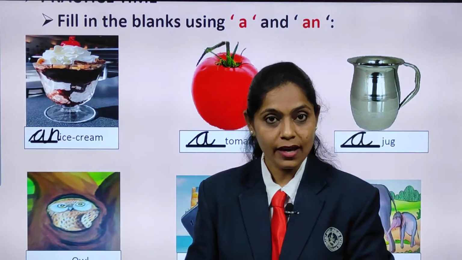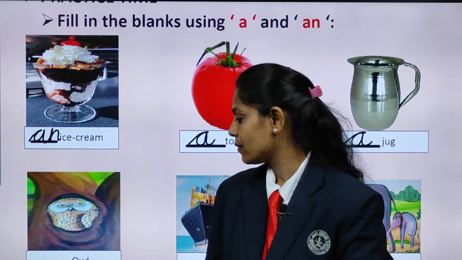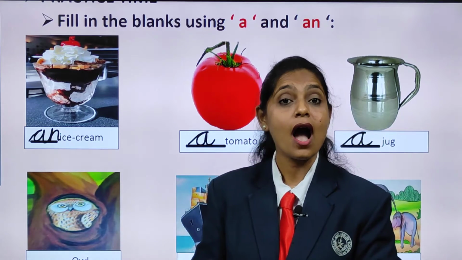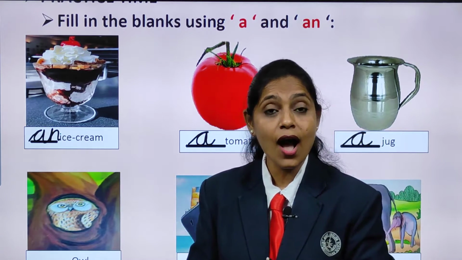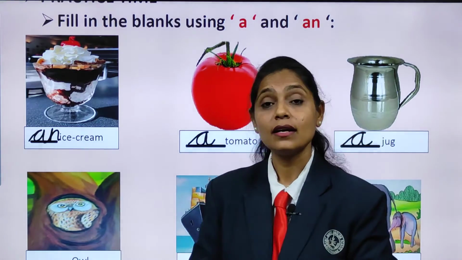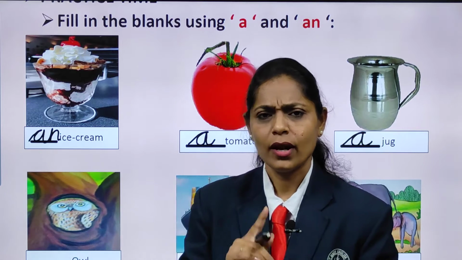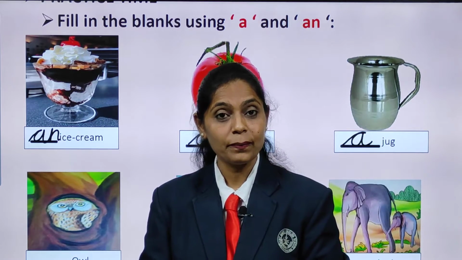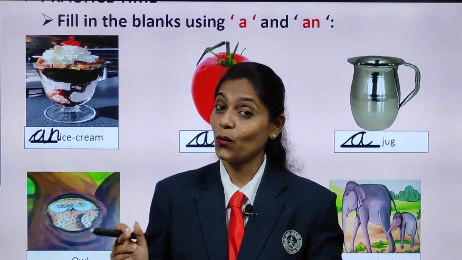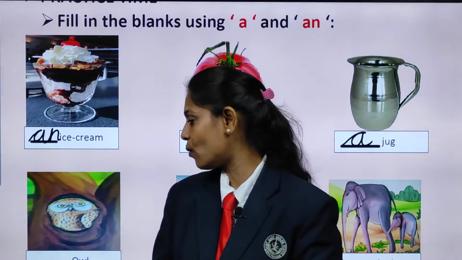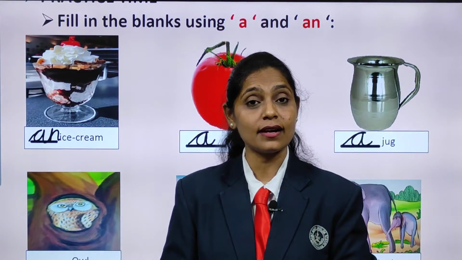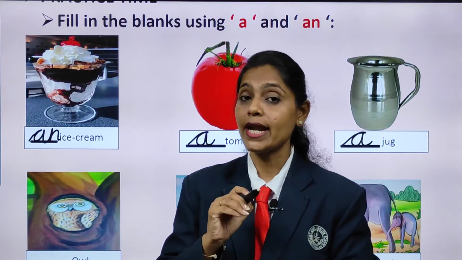What is this? Yes, it is a bird. Now, which bird is this? Owl. What is it, children? Owl. Now, just look at the initial sound. What is it? O. It is O. Now, tell me, O is a vowel? Yes, come on, think. Very good. Yes, it is a vowel. So, what are we going to write there, children? Yes, we will write an.